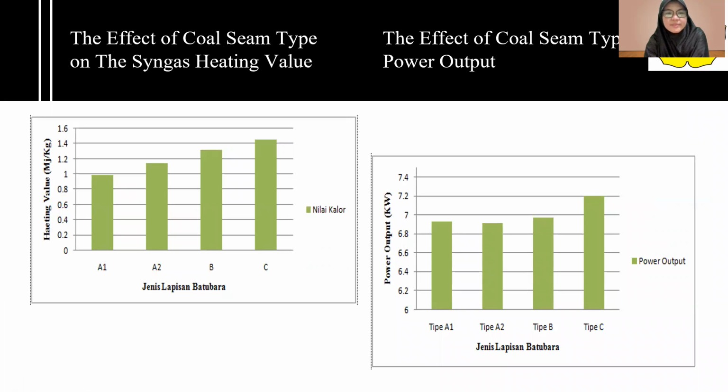The effect of coal seam type on the syngas heating value: the highest heating value is also related to the previous research, type C, and the lowest heating value is still A1. And then the effect of the coal seam type on the power output: the highest power output is in type C, related to the calorific value, with a power output of 7.2